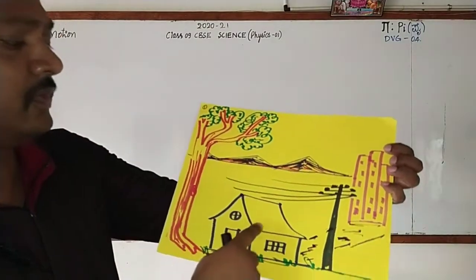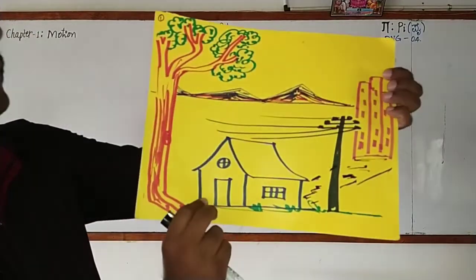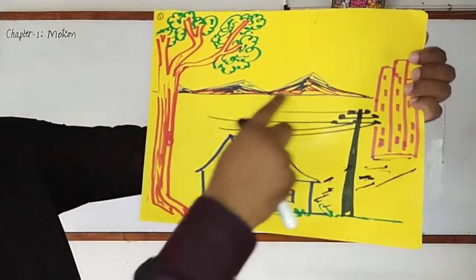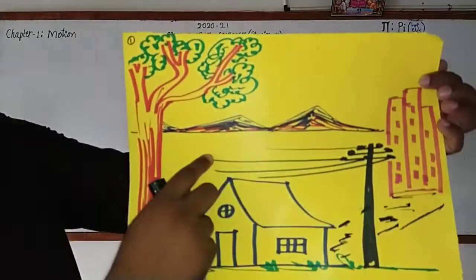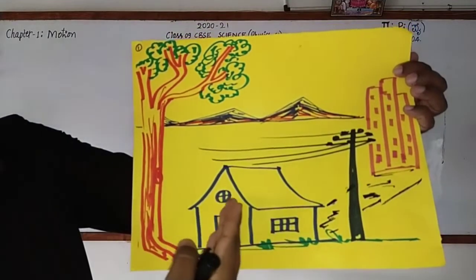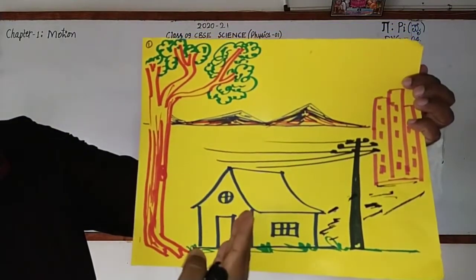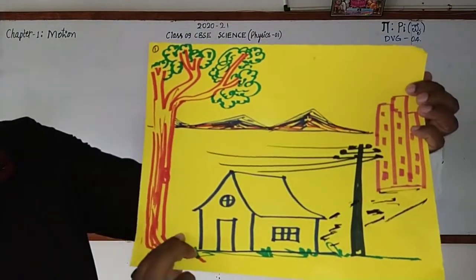Tree is there, house, then electric pole, the building, then the hills are there. Just by observing, you can say whether they are at rest or in motion. Yes, as they are all stationary, you can say that they are at rest.